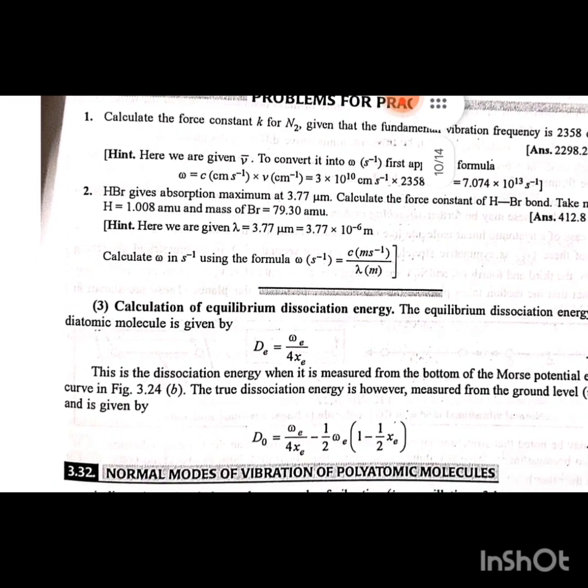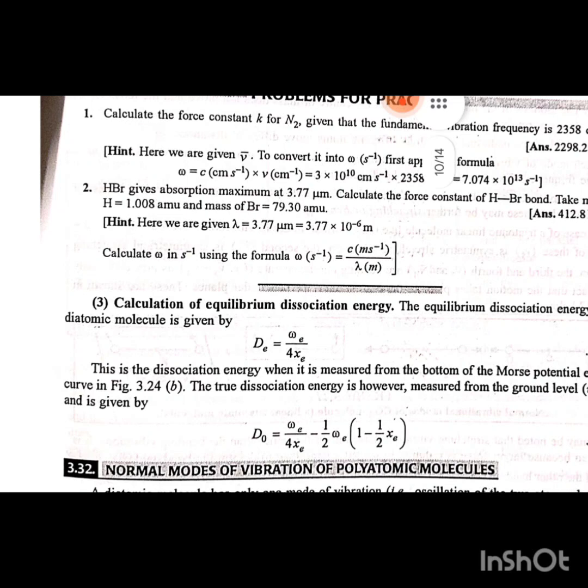Third point, calculation of equilibrium dissociation energy. The equilibrium dissociation energy of a diatomic molecule is given by D equals ωe by 4xe. This is the dissociation energy measured from the bottom of the Morse potential energy curve in figure 3.24b. The true dissociation energy is, however, measured from the ground level v0